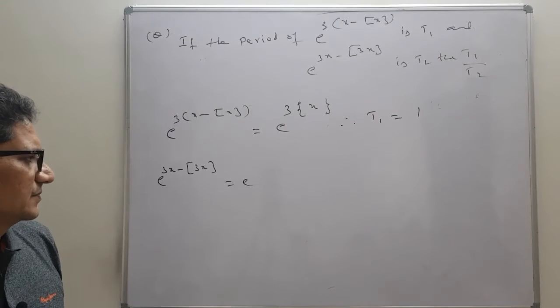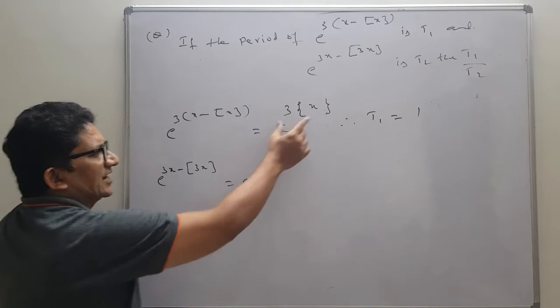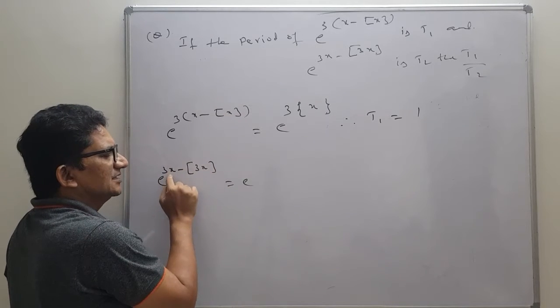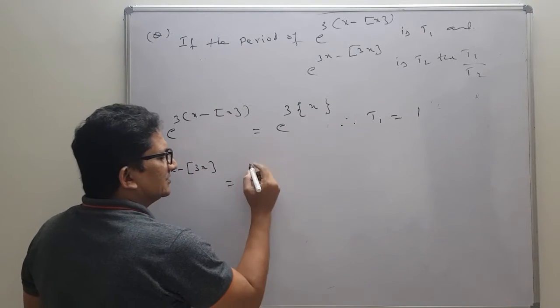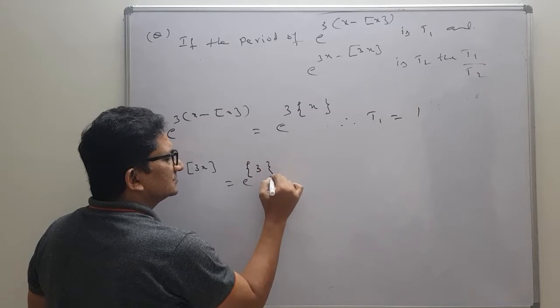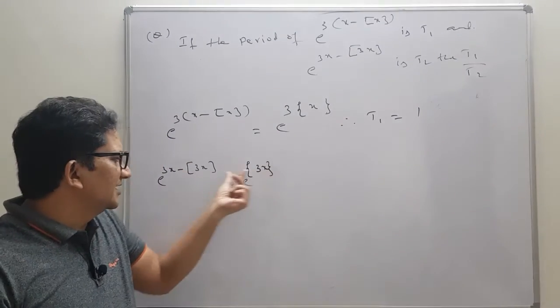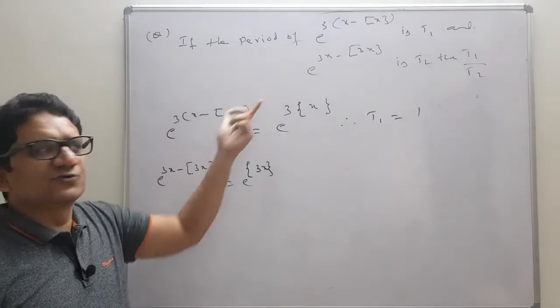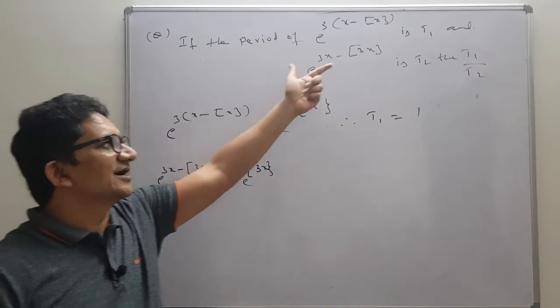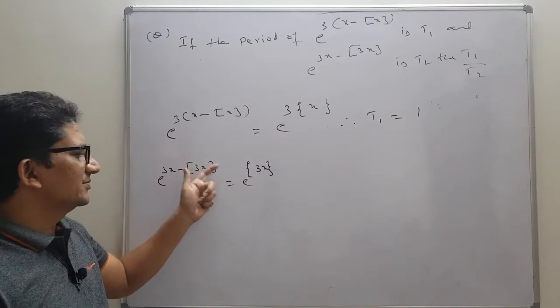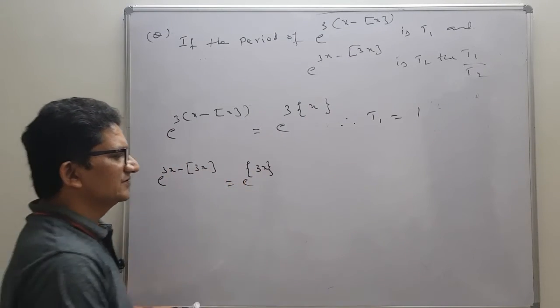Students, see, fractional part of x is x minus step x, so 3x minus step of 3x is what? Fractional part of 3x. If you expand, we will get this same structure. That is the only thing in this question. Whether you can identify it or not, that is the examiner's intention. 3x minus step of 3x is nothing but fractional part of 3x.